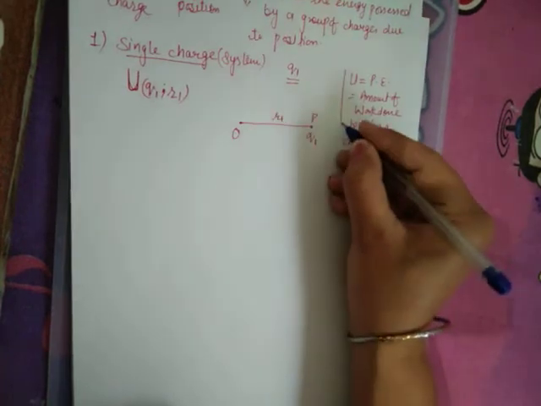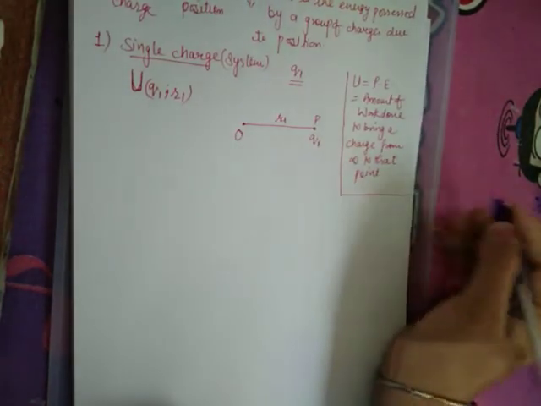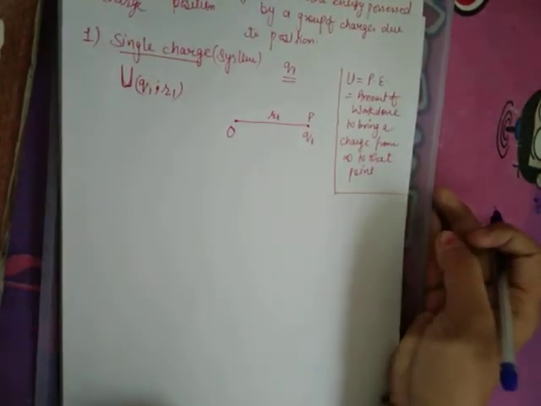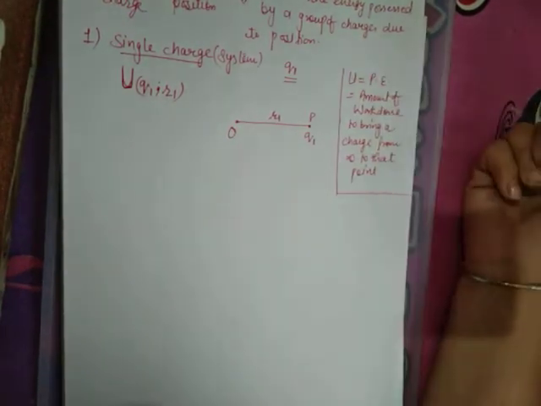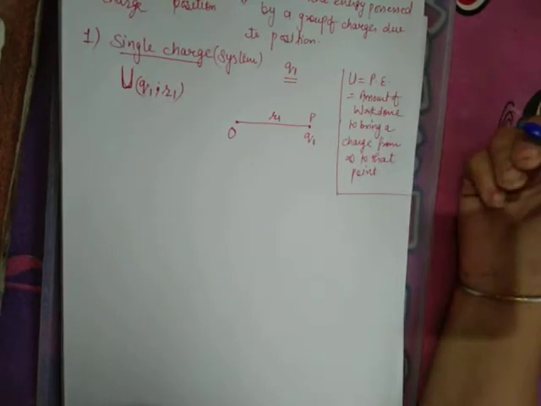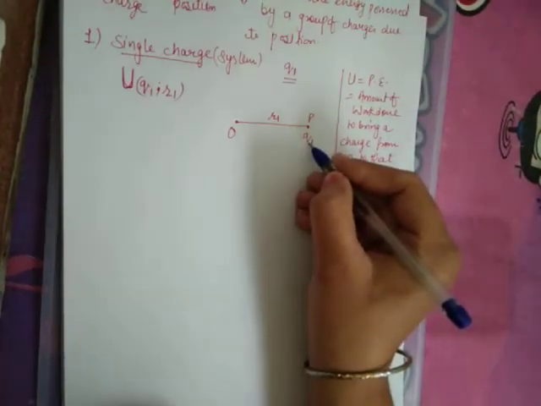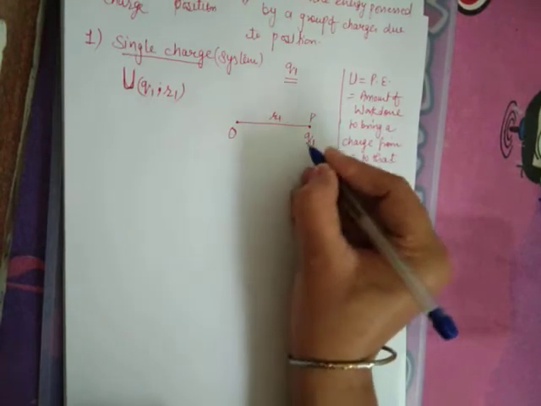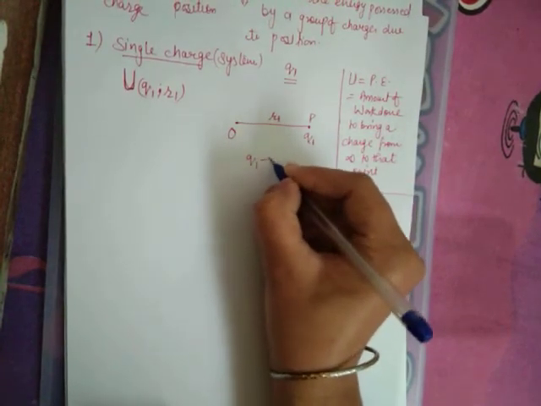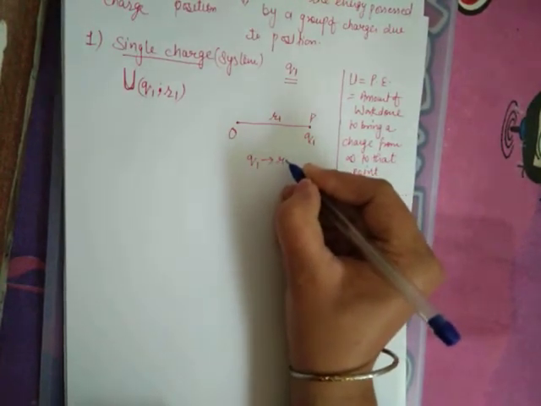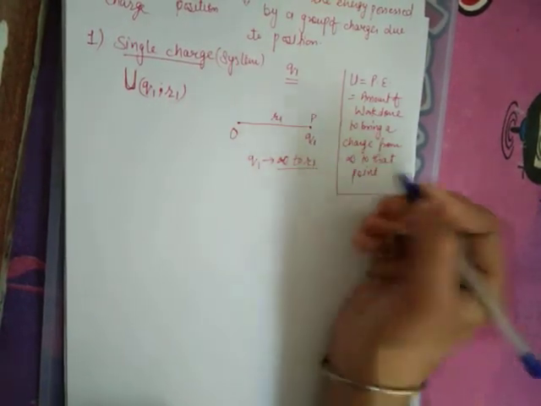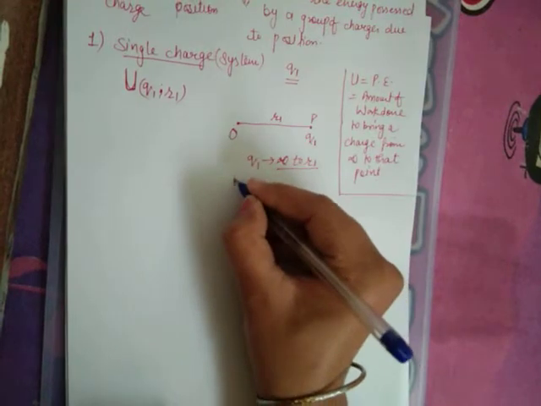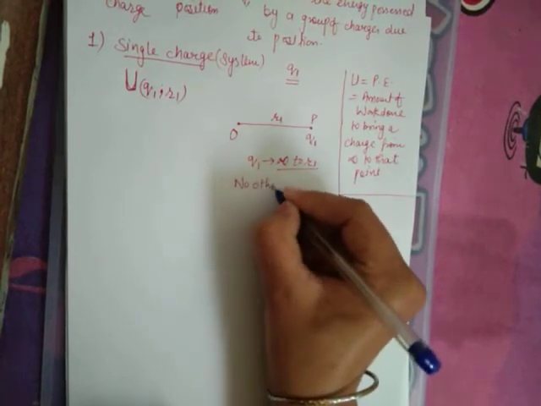I have told this definition in detail in the introduction chapter of potential. So what is potential energy? It is the amount of work done to bring a charge, and we are bringing a charge that is Q1. Q1 is being brought from infinity to a particular position R1,